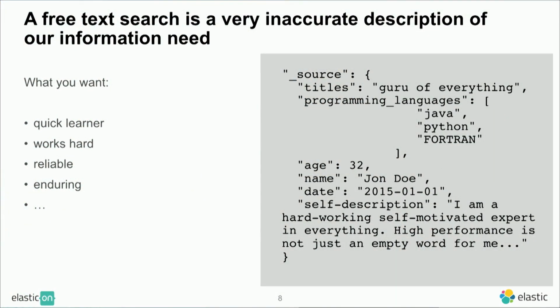On the one hand, you're looking for somebody who's a quick learner, who works hard, who is reliable, enduring, and you have all these criteria that you want to match your candidates on. And on the other hand, you have this text. So how do you actually put all these criteria into a query? You'd probably end up typing something like, you're looking for a hardworking, self-motivated masochist, something like that.